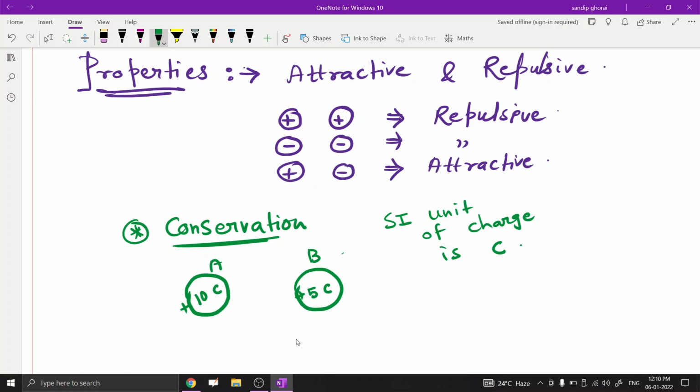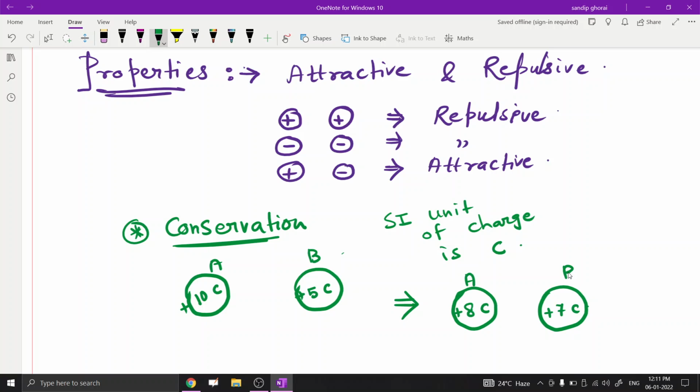And suppose we rub the two bodies, then separate them after rubbing, and we get different bodies. Suppose some charge from A is moved to B. Then for A it is 8 coulomb, and for B we get 7 coulomb.